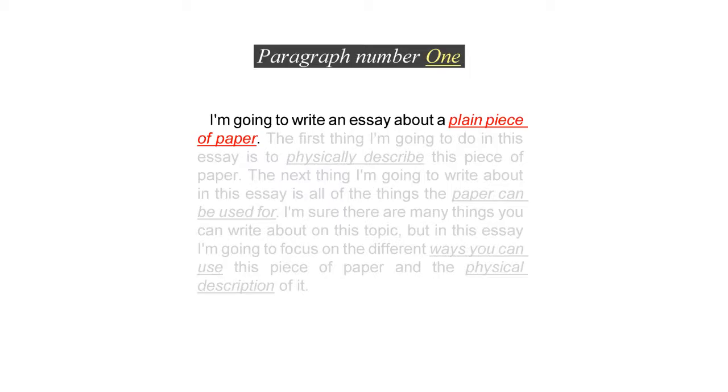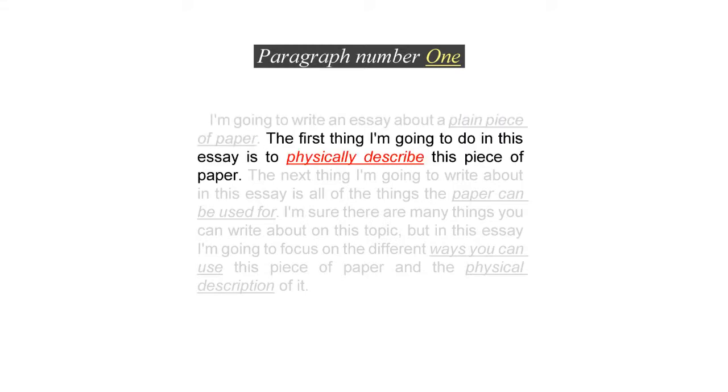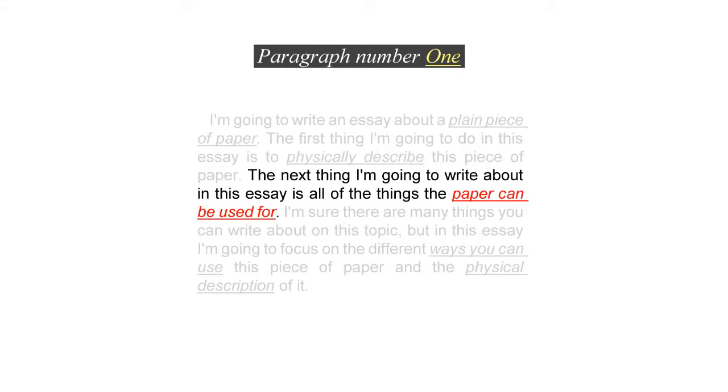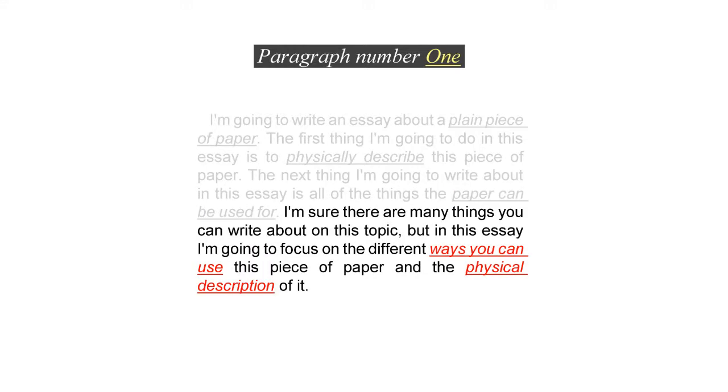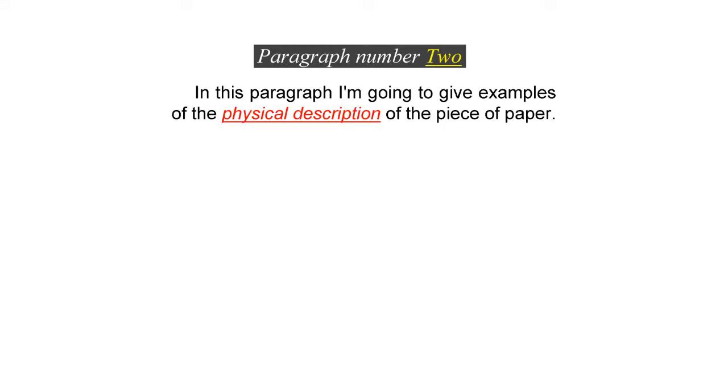Let me recap on the structure of this simple essay to make sure you understand the format. The first sentence is where you directly state the topic. Say it just the way it is so that the reader knows exactly what this topic is about. The next 2 sentences are where you're going to state the ideas you're going to use to explain the topic. The last sentence in this paragraph is a conclusion sentence for this paragraph where you mention both ideas together to wrap up the paragraph.